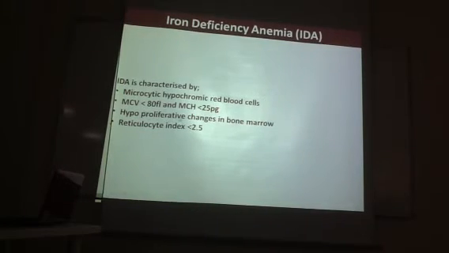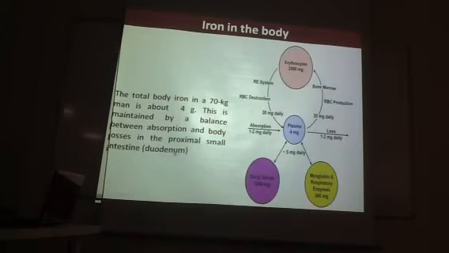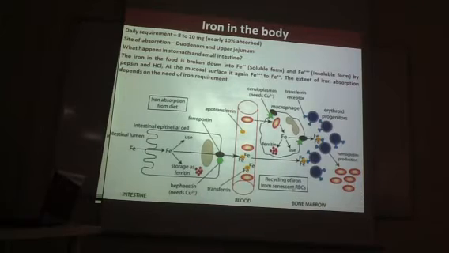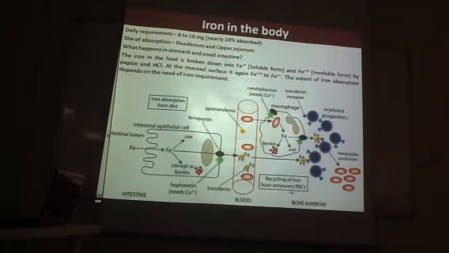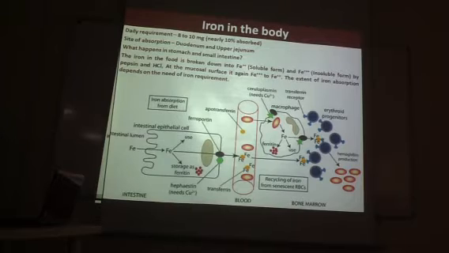And marrow shows hypoproliferative changes and reticulocytes will be decreased, okay? So how does the iron get absorbed? If a person takes food, it goes to the stomach, it gets broken down and the iron component comes out, okay? Technically, they say heme iron or non-heme iron, or ferrous and ferric, but I would better call it a soluble form and an insoluble form. That is the function of how it gets absorbed.